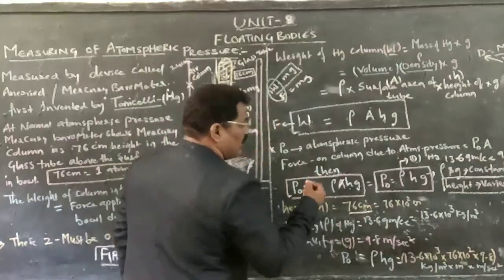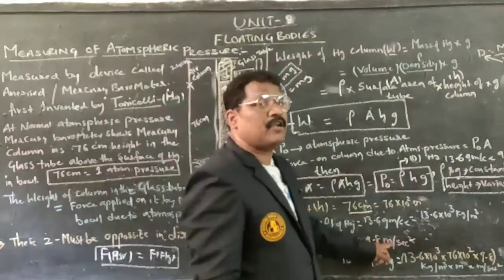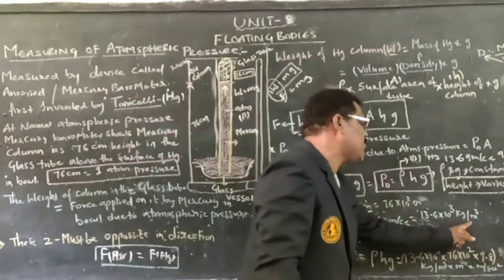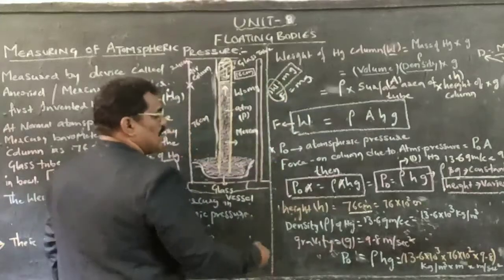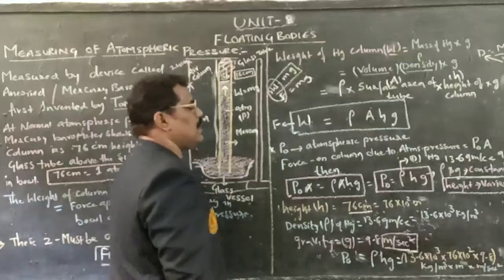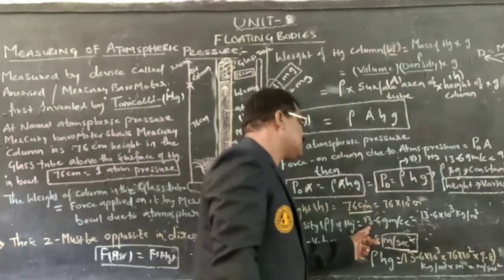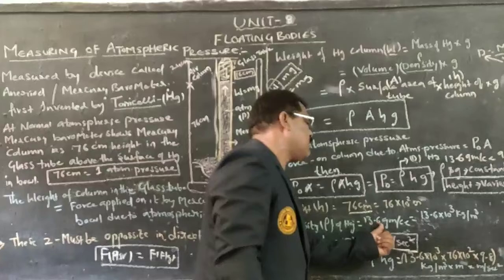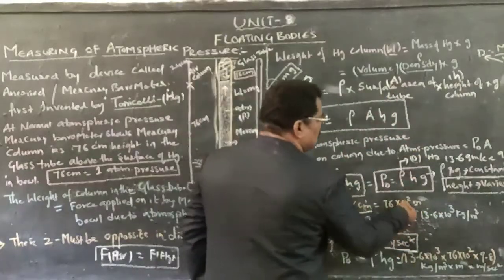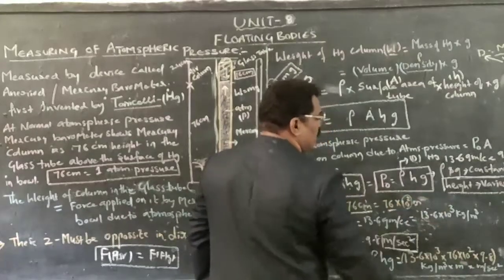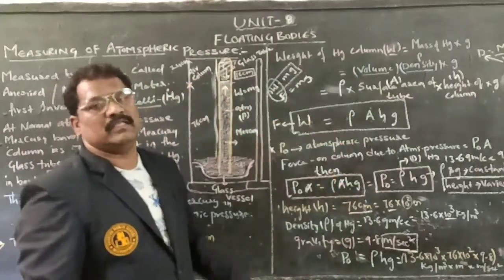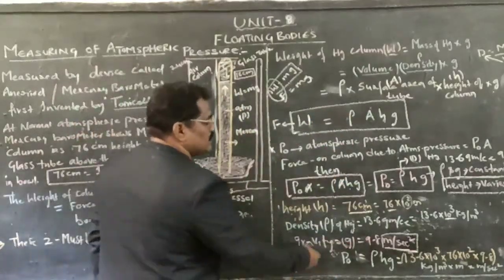Similarly, the density of mercury is 13.6 gram per cubic centimeter, converted into kg per meter cube. Therefore, it is 13.6 into 10 to the power of 3 kg per meter cube. Gravity is in meter per second square. Convert centimeter into meter, and gram per centimeter cube into kg per meter cube, by multiplying with 1000, which converts it into kg per meter cube.